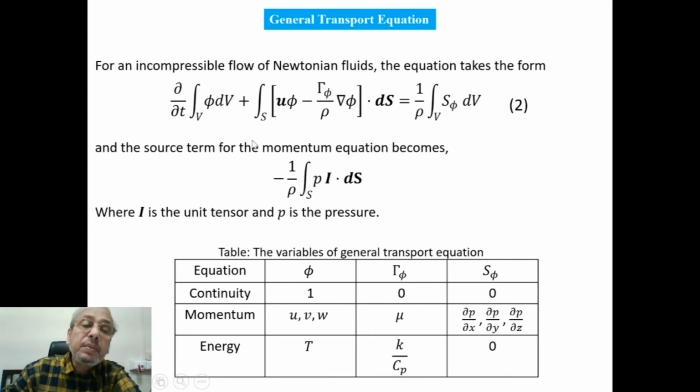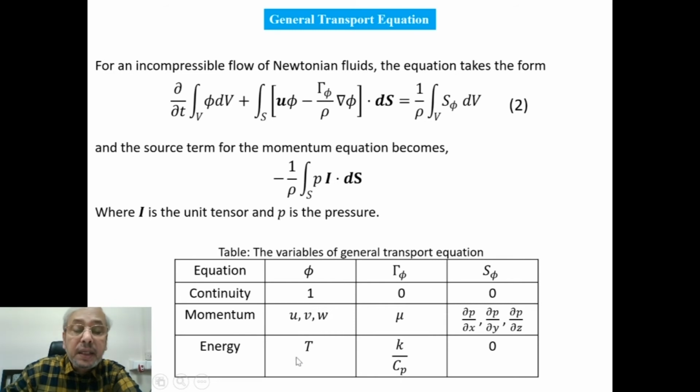When it is the momentum equation, phi will be U, V, and W, and gamma phi will be mu, the coefficient of viscosity, and S phi will be del P del X for the X momentum equation, del P del Y for the Y momentum equation, and del P del Z for the Z momentum equation.